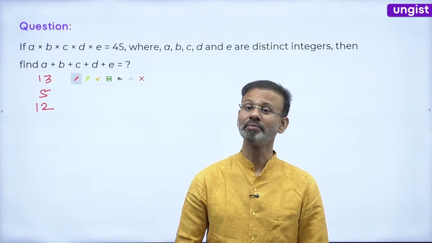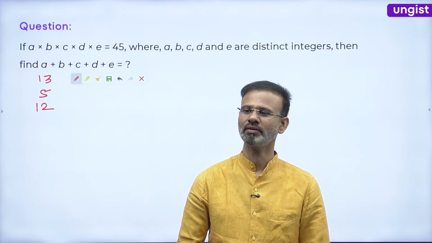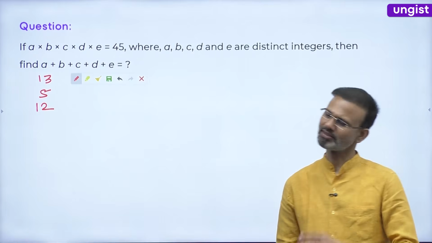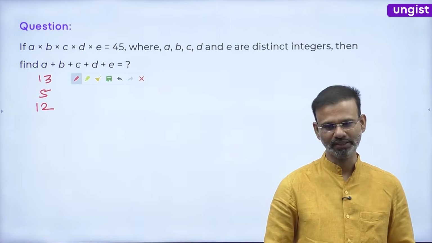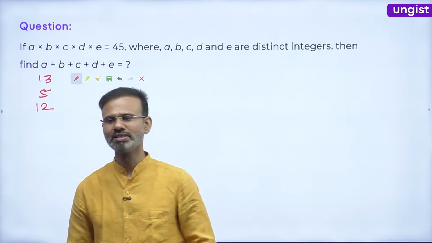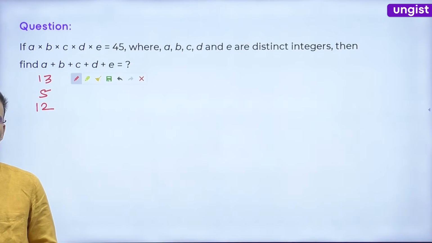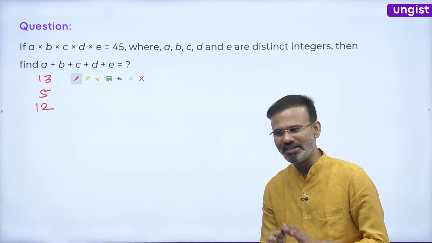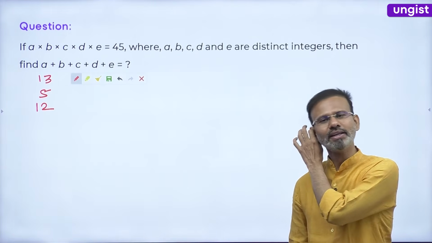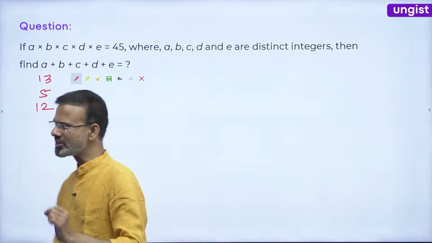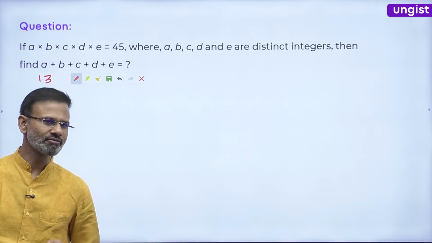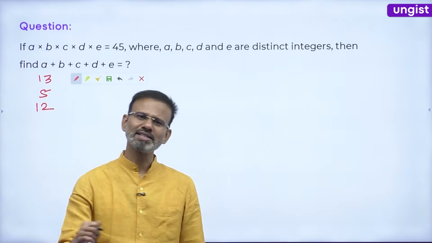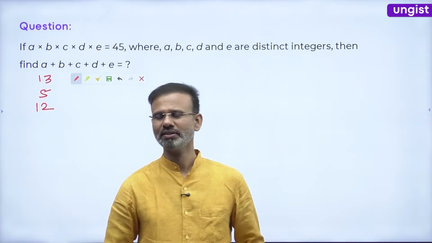Shall we discuss or you want some more time? Sakshi, how much are you getting? Not getting it, it's okay. Pallavi, 13, okay. Yes everyone. Aman, how much are you getting? Okay, fine. Shall we discuss guys? Look friends, prima facie the question is saying the product of 5 integers is 45, right? The question is saying the product of 5 integers is 45, right?